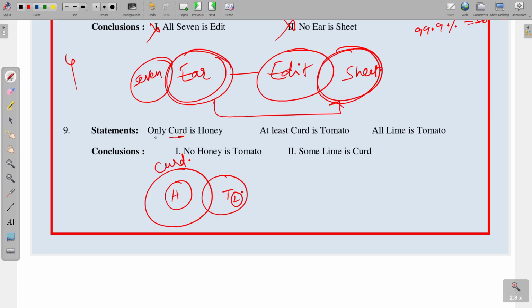So actually, according to the statement, honey is related only with curd. So no honey is tomato definitely follows. Some lime is curd, lime here and curd here, so no definite relation between both. The second one does not follow. Option 1 is the answer.